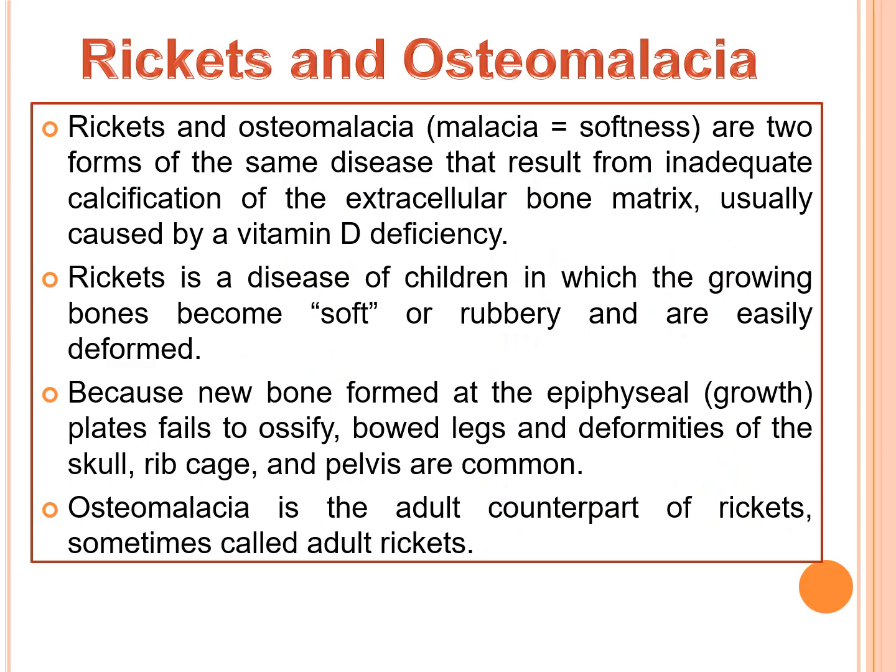The next condition is rickets and osteomalacia. Malacia means softness or softening. They are two forms of the same disease that result from inadequate calcification of the extracellular bone matrix, usually caused by a vitamin D deficiency. Rickets is a disease in children in which growing bones become soft or rubbery and are easily deformed. Because new bone formed at the epiphyseal plates fails to ossify, bowed legs and deformities of the skull, ribcage and pelvis are common.